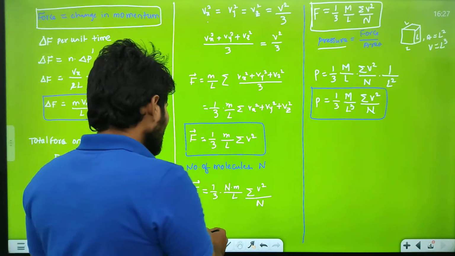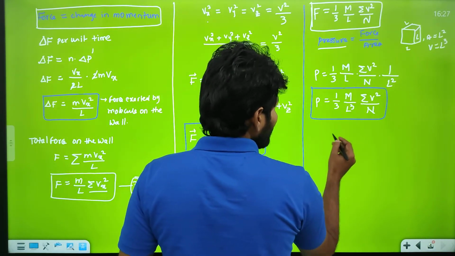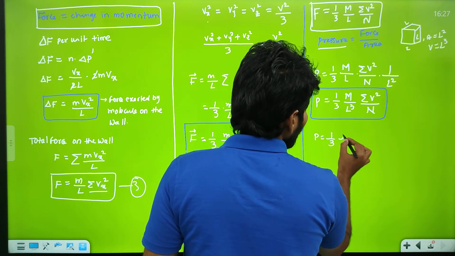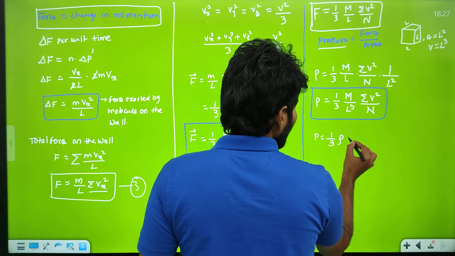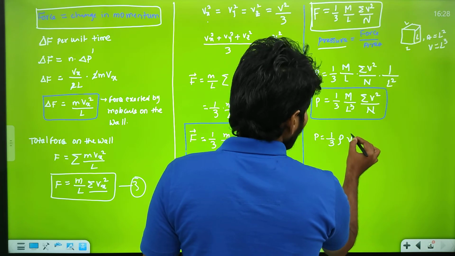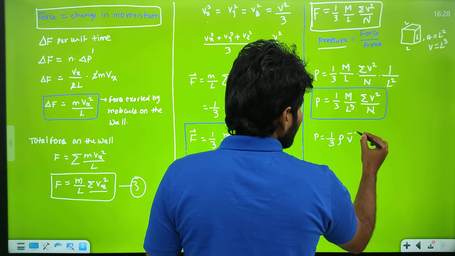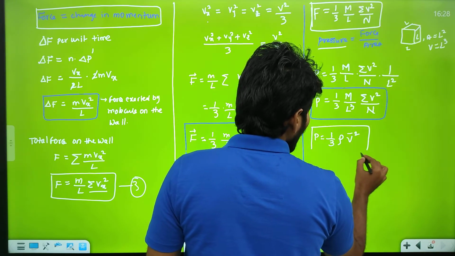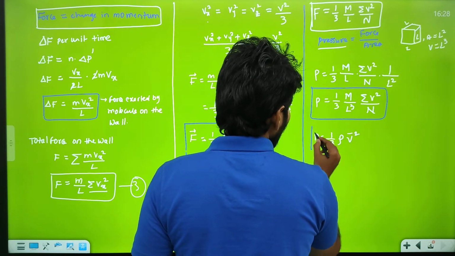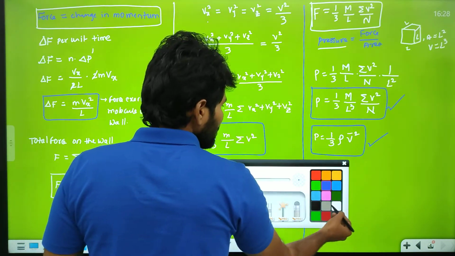Sir, in the textbook they modified this equation. They give it like P is equal to 1/3 rho V square. They give this equation like this. So this is also important. Sir, what is this equation?